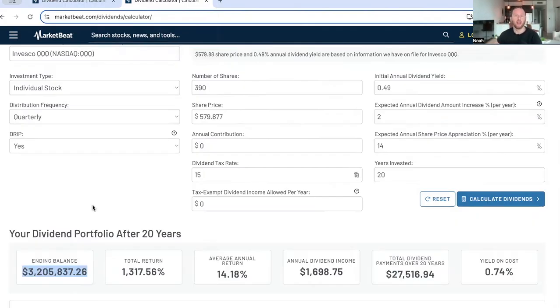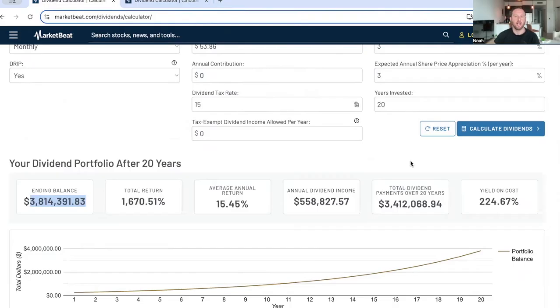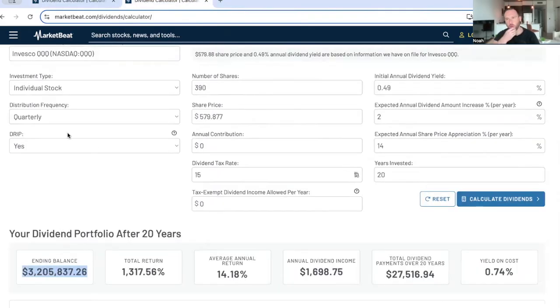Now, QQQI is much newer to the market. It is a newer asset. It is a little more, I would say, riskier than the underlying asset just by the nature of covered calls, in a sense, because simply owning the underlying asset in general is a more fundamentally sound strategy. But again, looking at this analysis, if all things hold true, QQQI actually does net you the 3.8 million, 600K more than if you were to go with QQQ and ride with that.